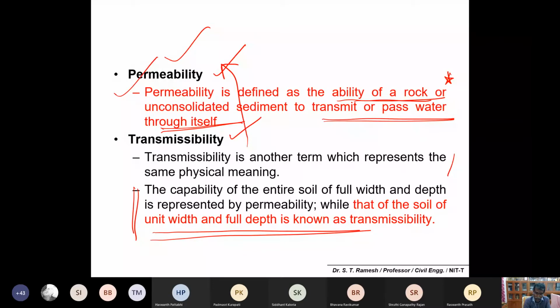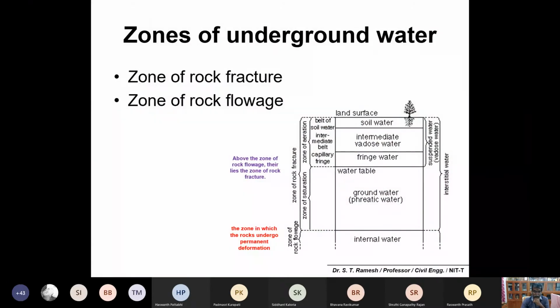Transmissibility is also a permeability term, but the definition is: the permeability of the soil corresponding to a unit width and full depth is known as transmissibility. So please make a note of this. This is with respect to the unit width of the sample and the full depth of the sample, and that is known as transmissibility. So please distinguish between the permeability of the soil and the transmissibility of the soil.